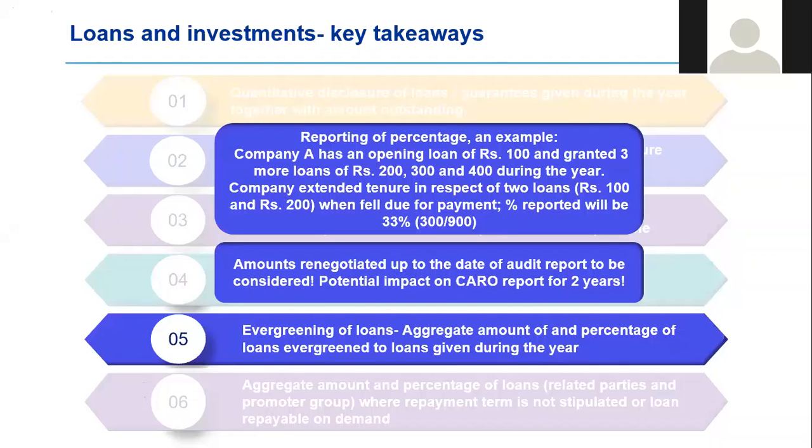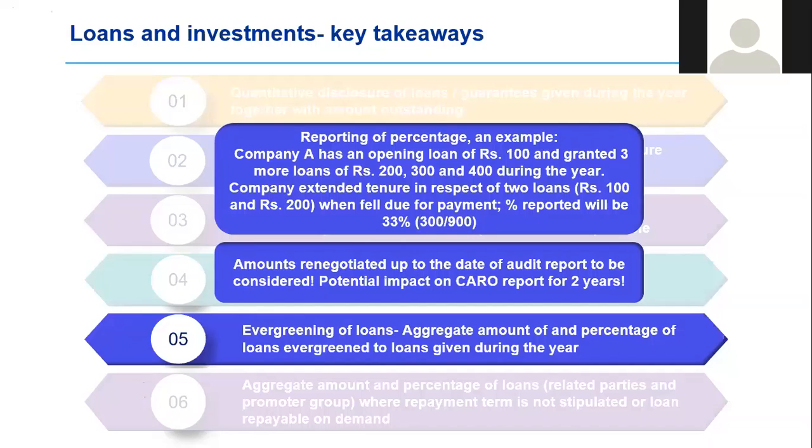So let me take an example. Let us suppose at the beginning of the year, company A has an outstanding loan that it has given of 100 rupees. During the year, it grants 3 more loans of 200 rupees, 300 rupees, and 400 rupees. For 2 of these loans, which is the 100 rupees on the opening balance and 200 rupees that was given during the year, when they fell due, the company extended the term of those loans.